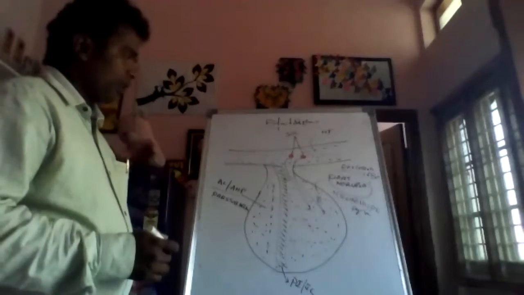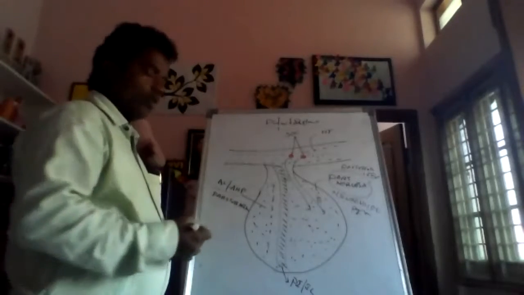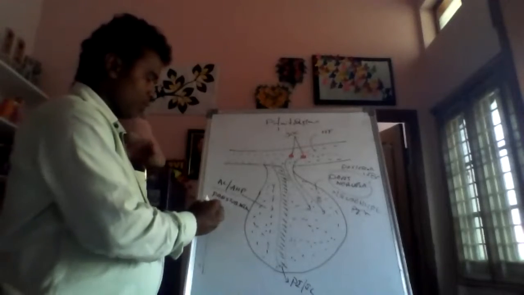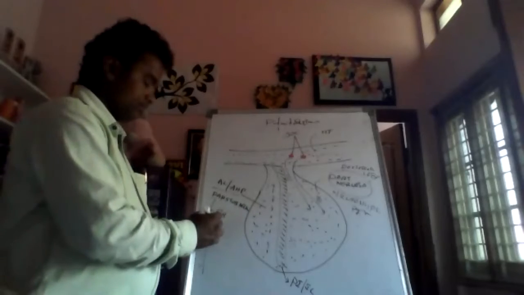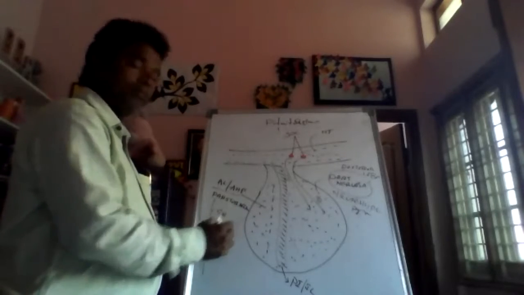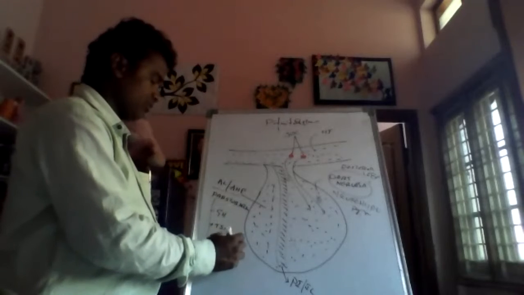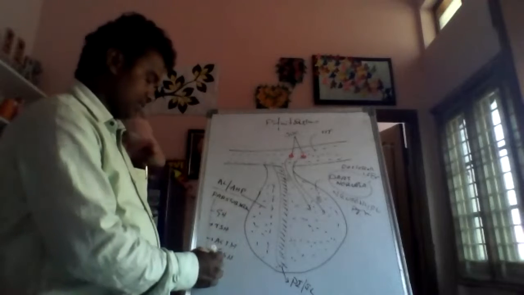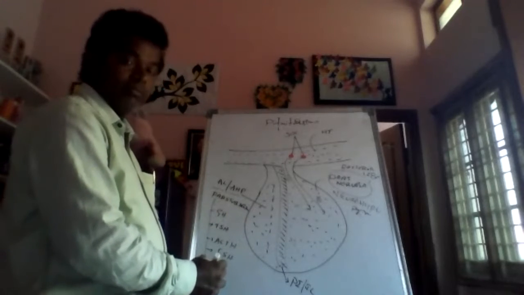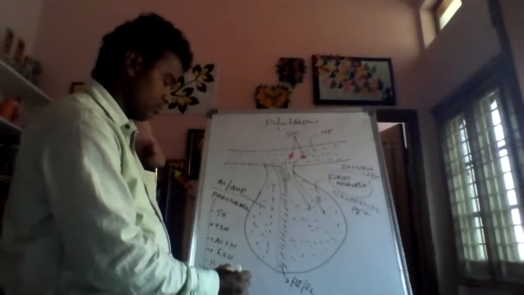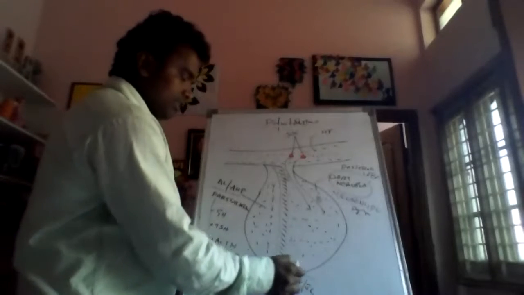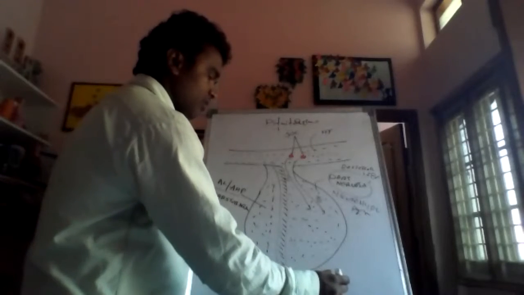In the pituitary gland, from the anterior lobe adenohypophysis, what are the hormones? Just imagine the diagram. One is growth hormone. Next, TSH. Next, ACTH. Next, FSH. Next, LH. Next, prolactin hormone also is secreted. Okay, next, what happened, ma? See, this is the intermediate lobe. In this intermediate lobe, only MSH is secreted.